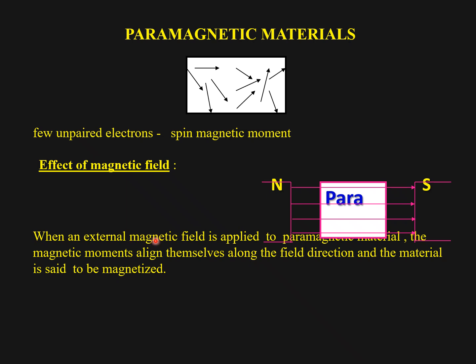So when an external magnetic field is applied to a paramagnetic material, the magnetic moments align themselves along the field direction and the material is said to be magnetized.